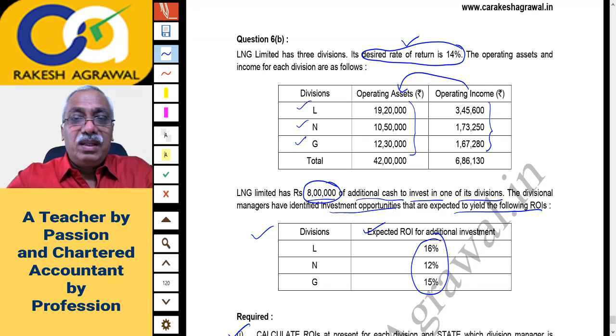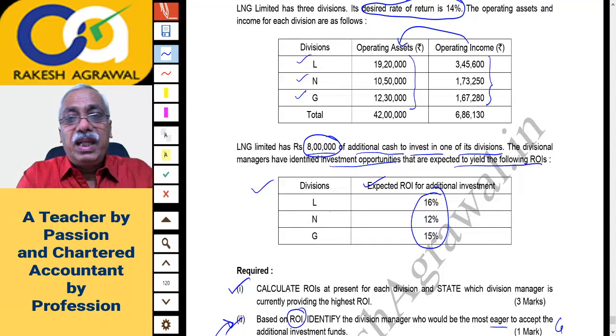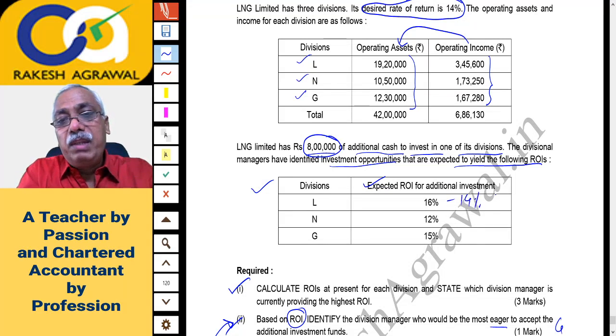Now naturally, what will happen here? For division L, which is expected to generate 16% return, from 16%, if you deduct 14% cost of capital or minimum expected rate of return, you will get an additional 2% return. From 12%, if you deduct 14%, you will get a minus 2%.